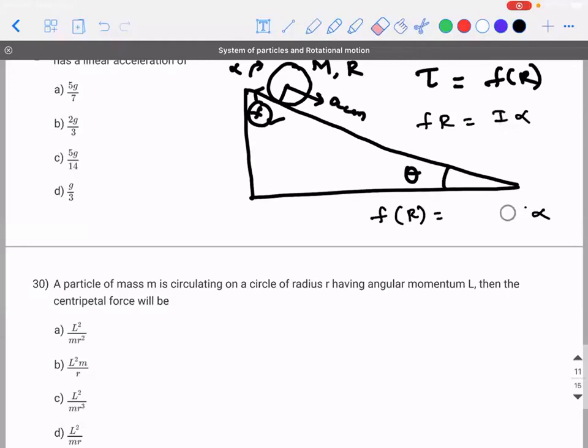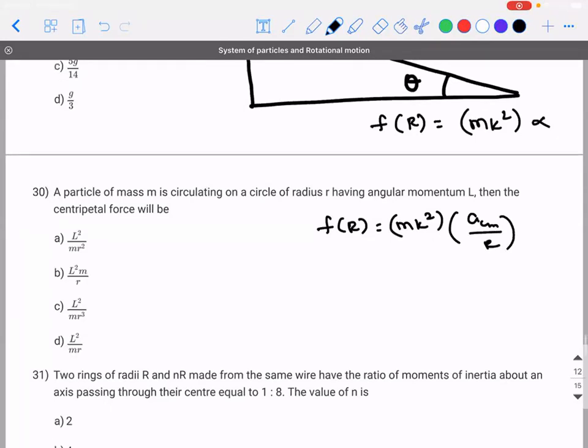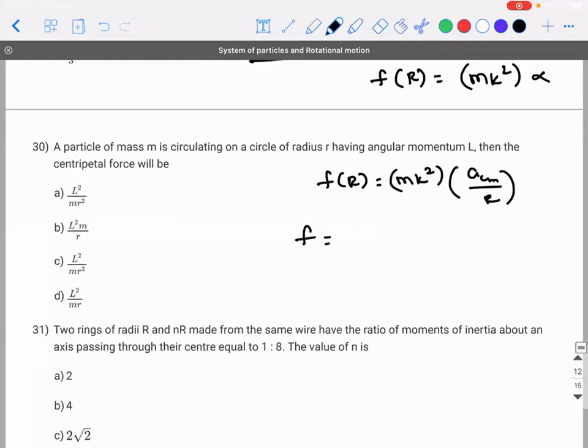Instead of writing 2 by 5 m r square, I will write m k square into alpha. So F into R equals m k square into alpha, and alpha can be written as ACM divided by R. So F will be equal to m k square divided by R square into the acceleration of center of mass. Let this be equation number 1.